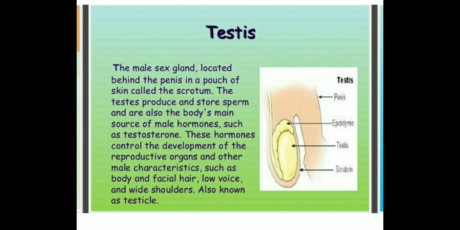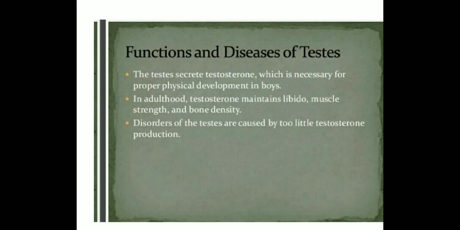The function of the testis is to produce the hormone testosterone, which controls the production of sperms and secondary sexual characters in the male. You have to remember that the testis produces testosterone, which is necessary for the proper physical development in boys, and it also controls the production of sperms.